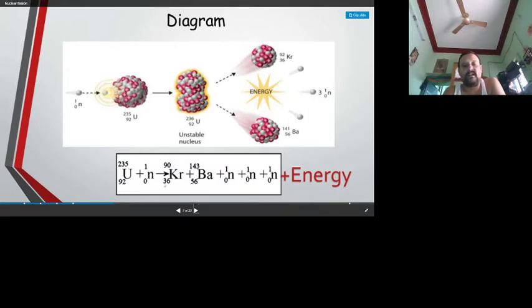19, 143, 36, 56. So fission of a single uranium atom creates 3 neutrons along with the splitting. This is called the parent nucleus. These two are the daughter nuclei. Along with these two fragments, it also emits 3 neutrons. That means fission of a single uranium nucleus with slow moving neutrons creates 3 neutrons with the daughter nuclei barium and